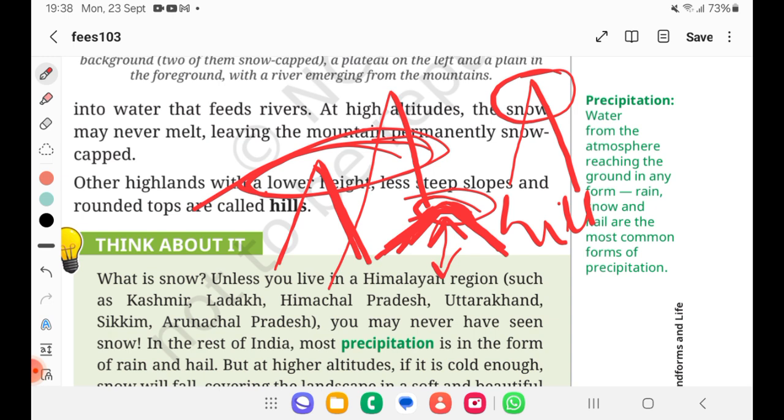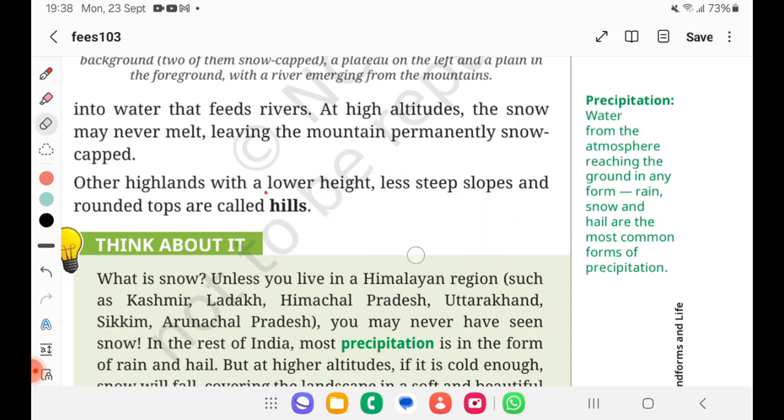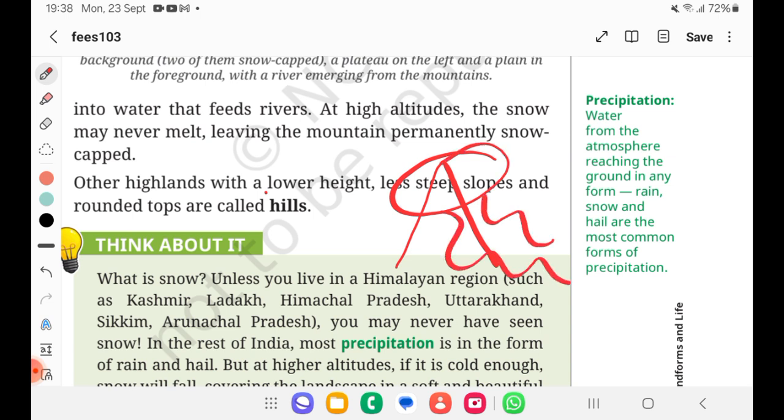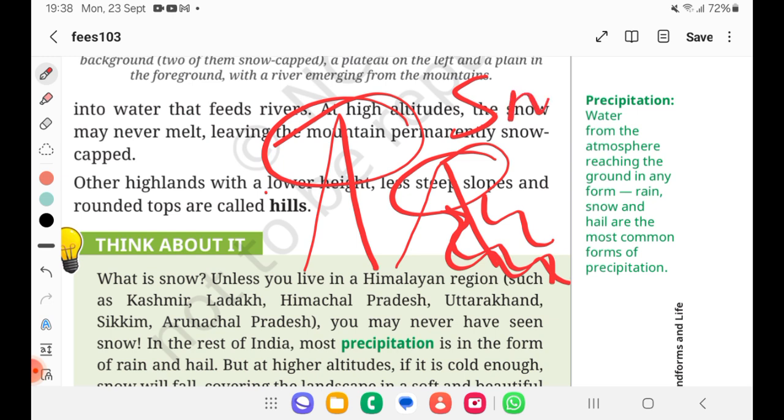So then I told you, if it is lesser height in the mountain, the ice gets melted and you get what? A river. That is called what? It's called river formation. And in the mountains, the precipitation will happen in the form of snow, not water, because it's already very tall.